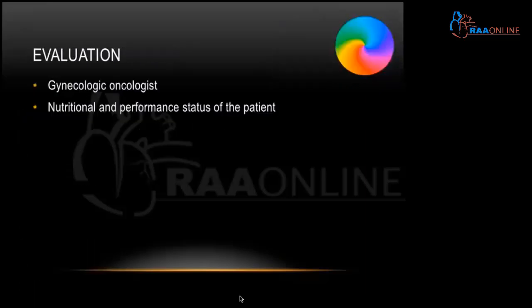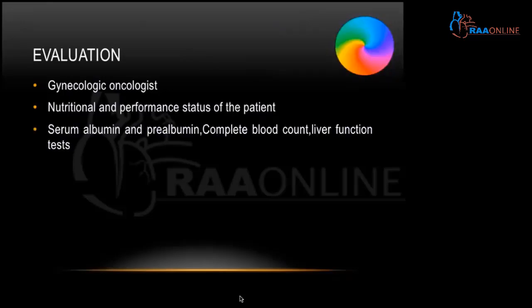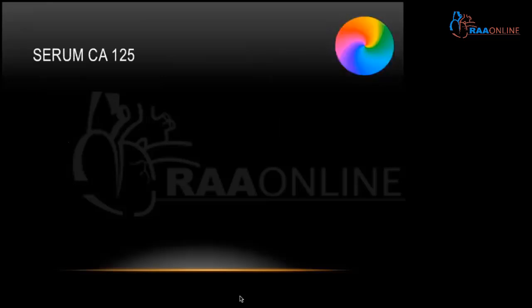For the evaluation, a gynecologic oncologist has to be involved right from the beginning. The nutritional and performance status of the patient has to be assessed, and blood parameters like serum albumin, pre-albumin, complete blood count, and liver function tests have to be done. Specifically for ovarian tumors, serum CA-125 has to be done, and subsequently imaging.